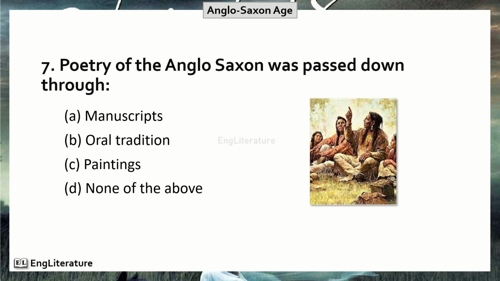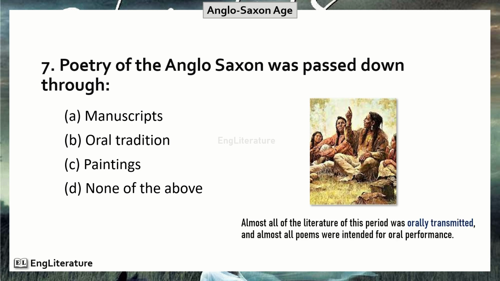Poetry of the Anglo-Saxon period was passed down through. Almost all the literature of this period was orally transmitted, and almost all poems were intended for oral performance. Then the right option is number B. The Anglo-Saxon poetry was passed down through oral tradition.